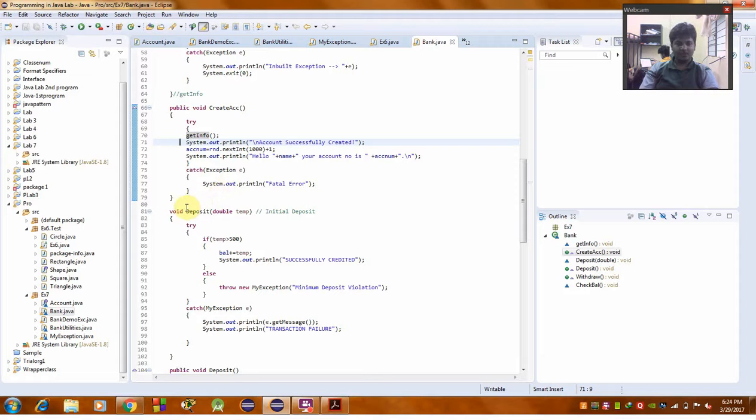Then void deposit. Here I have used a double, which should be stated as the initial deposit.